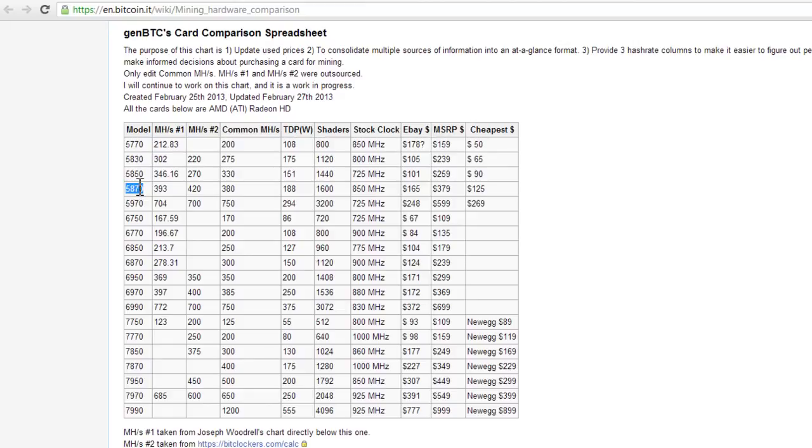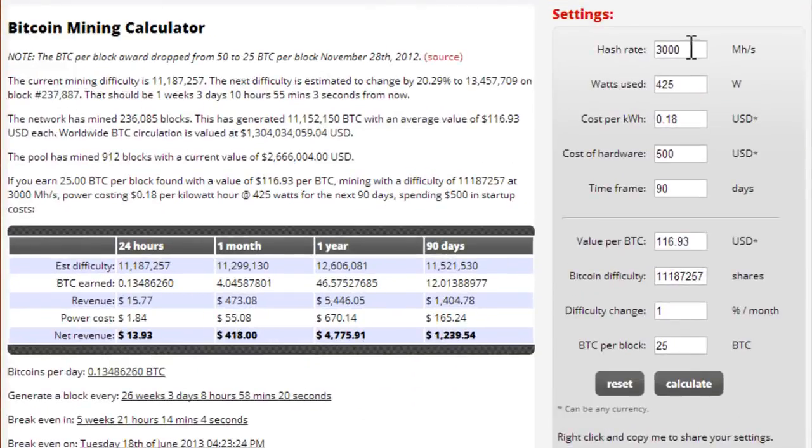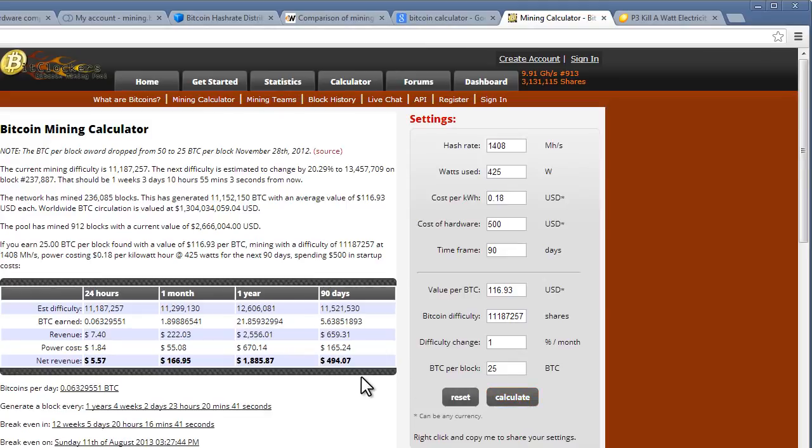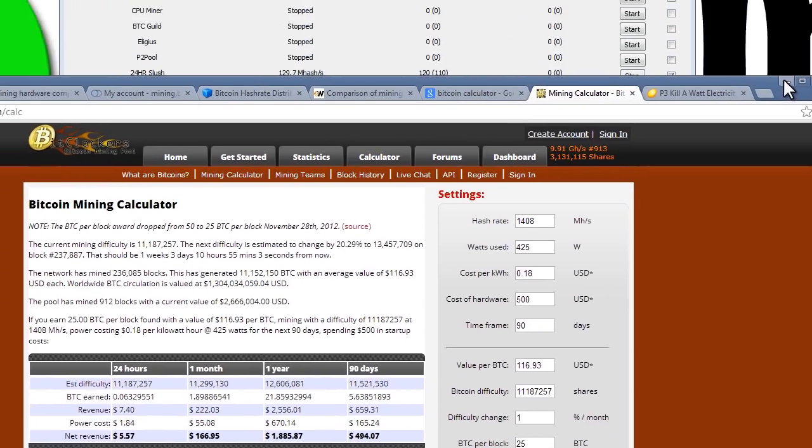Mind you, you can plug in more than one graphics card to your computer, but in order to do that, you need to make sure that you have enough power. So let's say you had two 5970s running at 704 mega hashes per second times 2, that's 1408. We could go back to the calculator and put in 1408. Just keep that at 425. This is just all guessing right here. I don't know what your numbers will be, but you can see here that in 90 days, it's 1,494. These are just some resources for you to check out and experiment with.